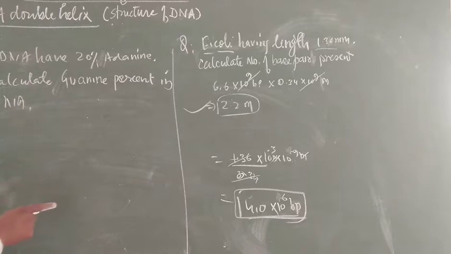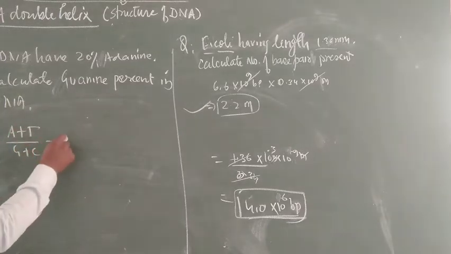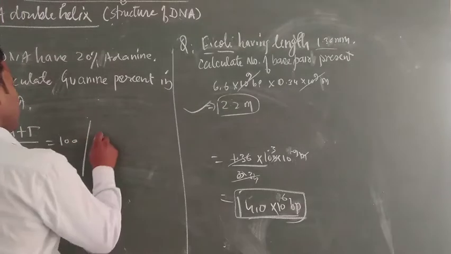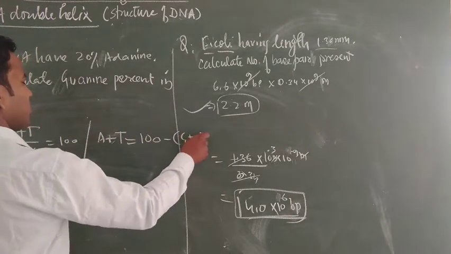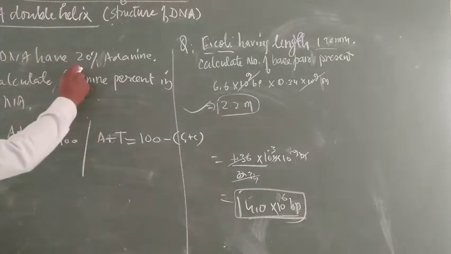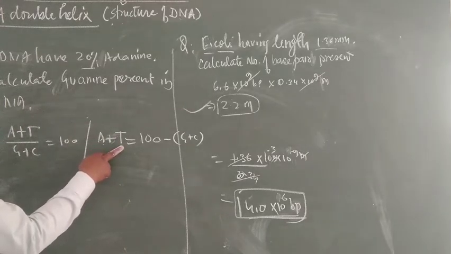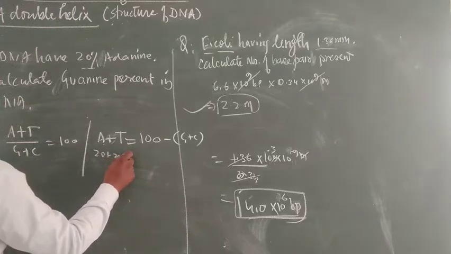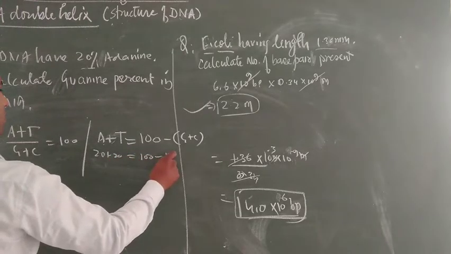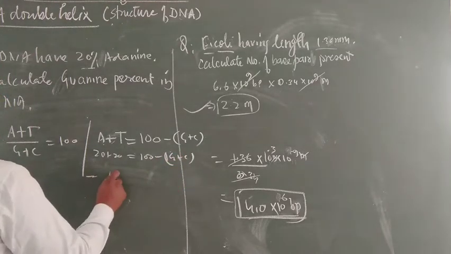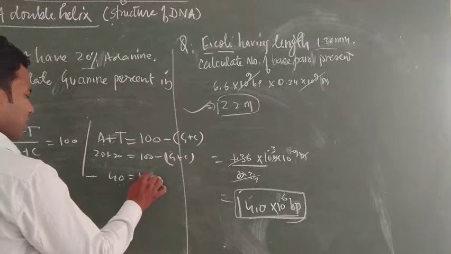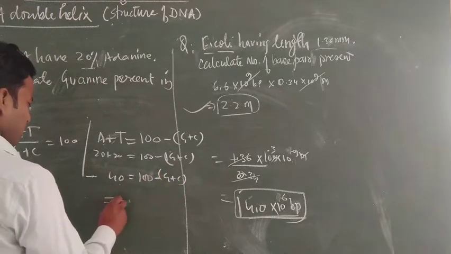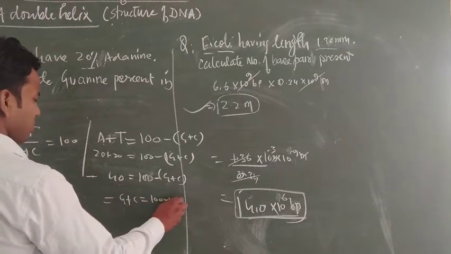The formula applied here is A plus T upon G plus C equal to 100, and the second one is A plus T equal to 100 minus G plus C. Suppose 20% adenine, then adenine pairs with thymine, 20% thymine. 20 plus 20 is 40, equal to 100 minus G plus C. So G plus C equal to 100 minus 40 equal to 60.